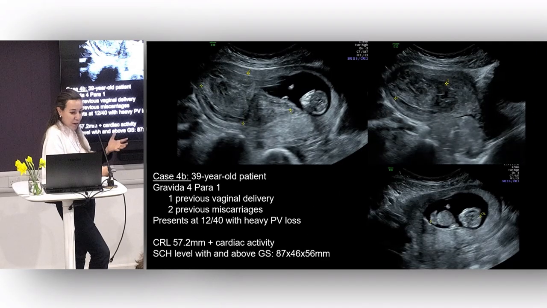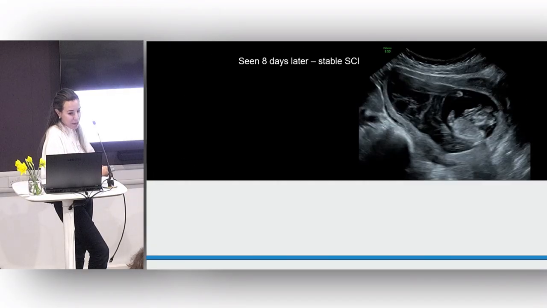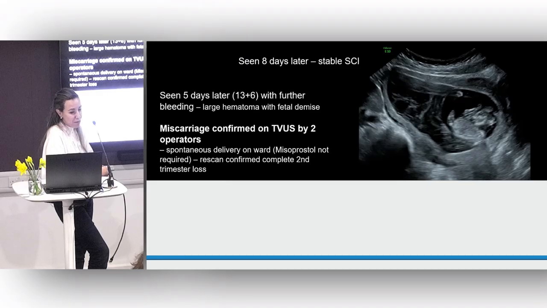However, there are pregnancies you see with hematomas where, unfortunately, they don't continue. And this patient had a hematoma at about 12 weeks. And again, relatively large, just under 8 centimeters. And then again, it was a bit larger yet still as the pregnancy progressed. But unfortunately, she came back and she had a miscarriage diagnosed later on.